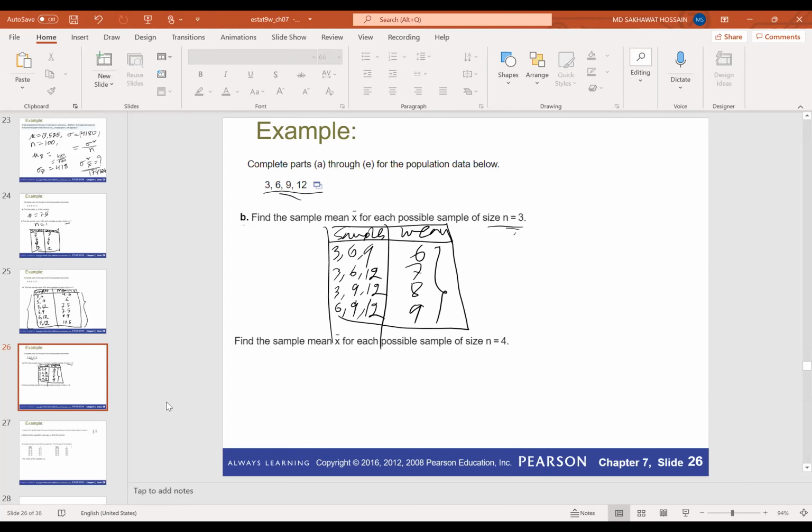Okay, so find the sample mean for X bar for each possible sample of size 4. So size 4 means the total population, so we have just one possible sample, 3, 6, 9, and 12. So if you calculate the mean, it will be then 7.5.